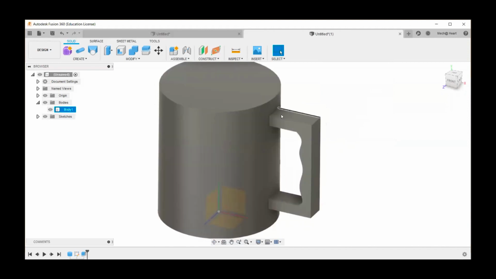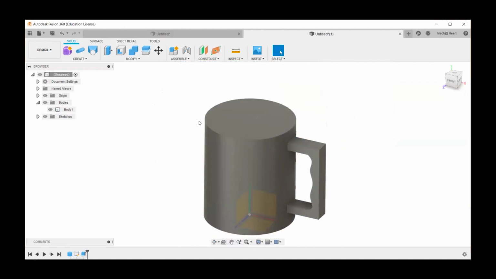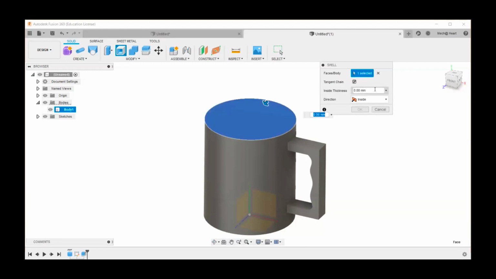Now this portion, you can see there is only one body. Now when I click shell, what the shell option does is it equally removes the material and keeps a constant amount of material. Suppose I want to remove this portion, it has to have an open lid. I can select this one and the inside thickness, I can give it as 2.5 mm, right?